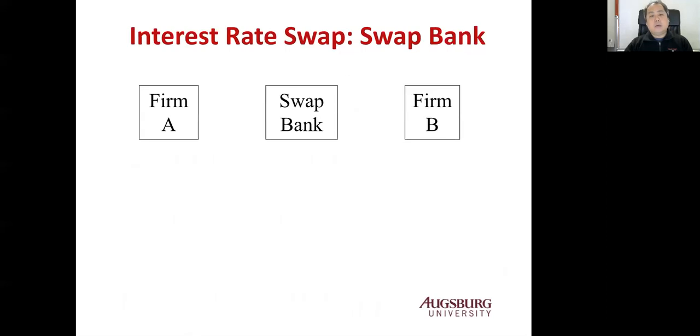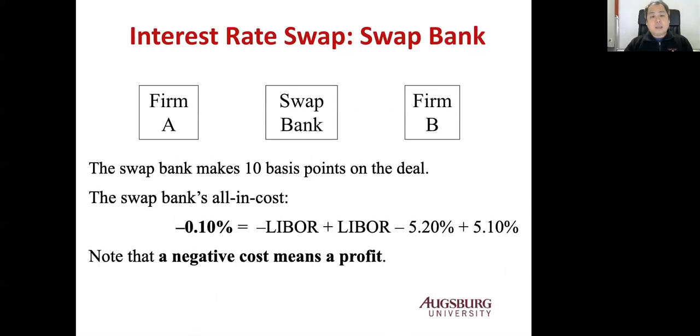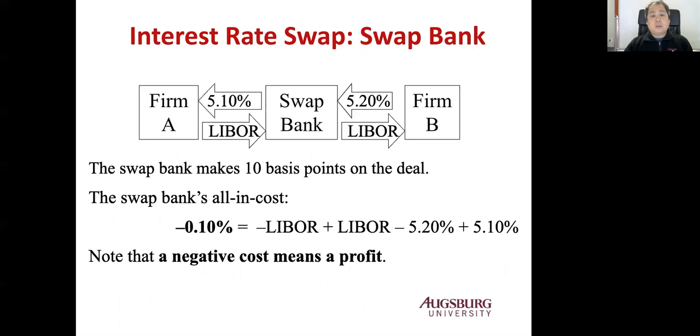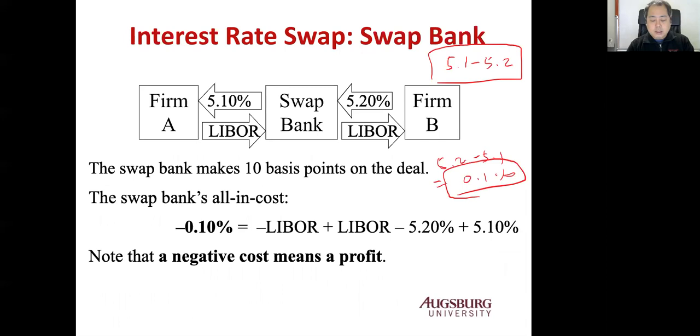Now, what about the swap bank? The swap bank is simple. By this transaction, they make the spread. The spread is 5.2 minus 5.1, which is a 0.1% spread. That's their compensation, which means that they have a profit. Obviously, this difference is the profit, and that's why they quote like that.